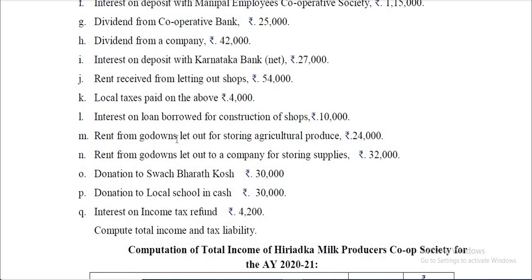Rent from godowns let out for storing agriculture produce definitely comes under income from let out house property, and since it is for storing agriculture produce, that will come under deduction under 80P. And then next thing is rent from godown let out to a company for storing supplies, so it comes under income from let out house property, but no deduction is available for that. Donation to Swachh Bharat Kosh, deduction under 80G, no limit, 100% deduction. Donation to local school in cash is not allowed under 80G because the donation is in cash and the amount exceeds 2,000.